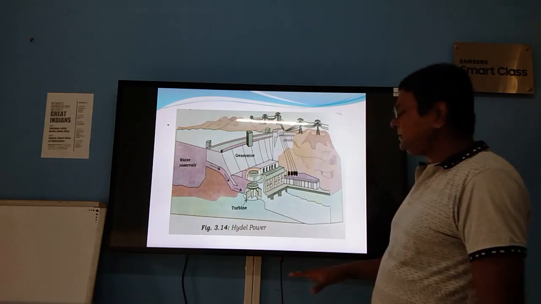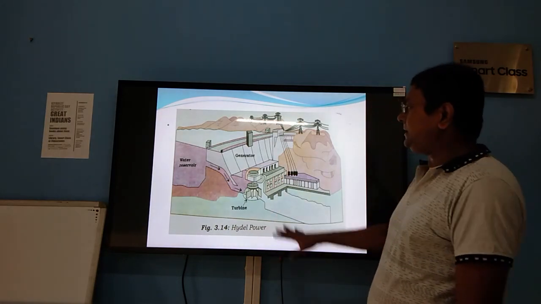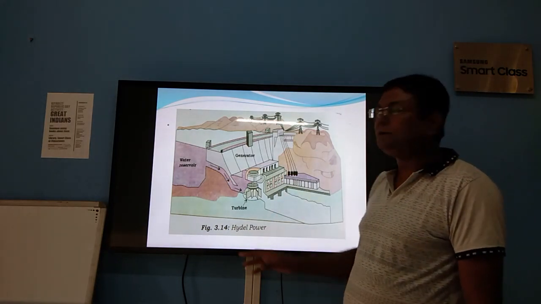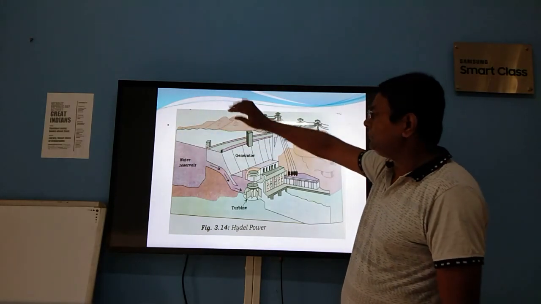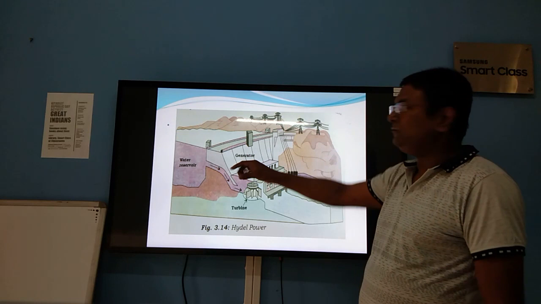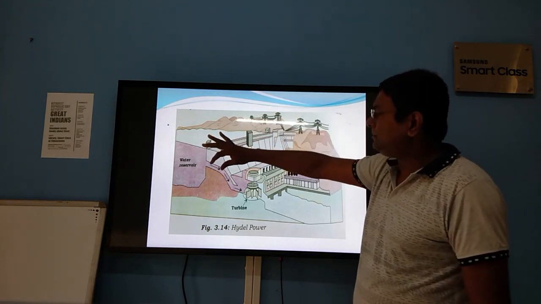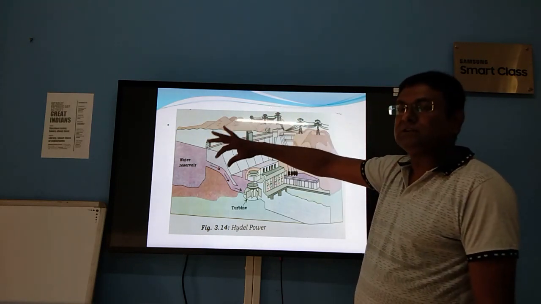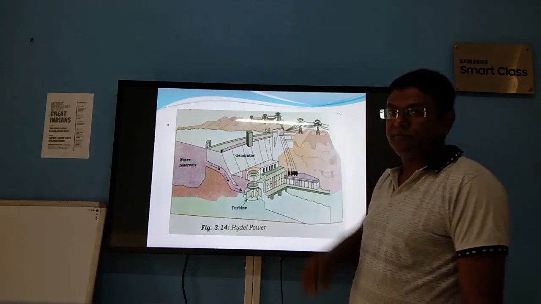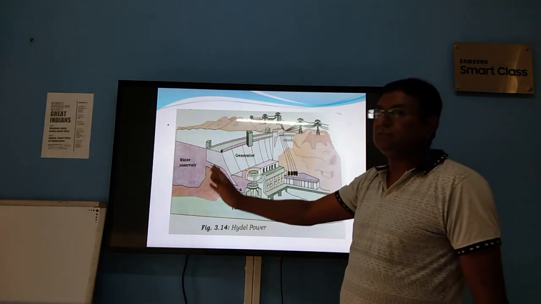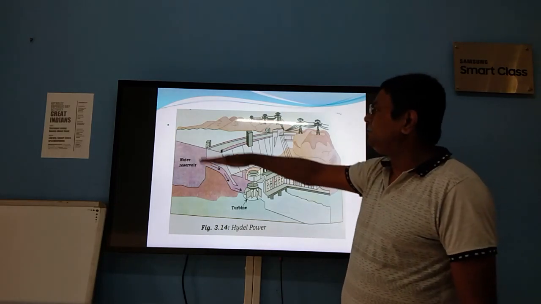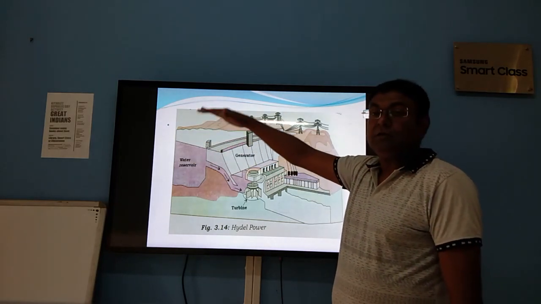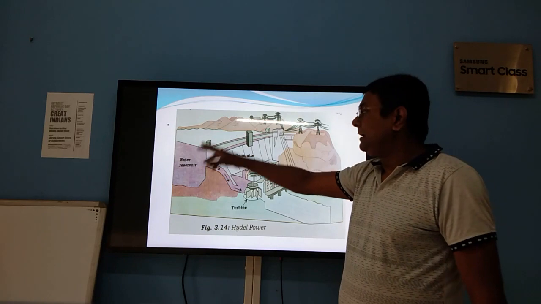Next, you may see here how hydel power is generated. Here, a large reservoir has been made. In a flowing river, we have constructed a long dam, by which we restrict the flow of the river, and gradually the water is stored there.